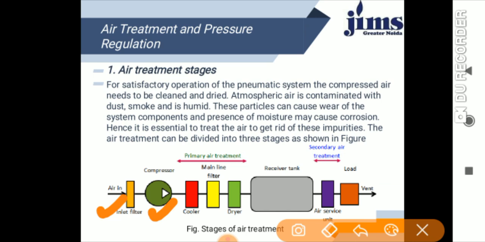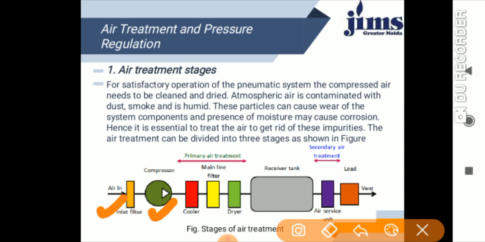Here you will see the primary treatment has been made after the compressed air goes to the cooler, then the main line filter, then the dryer. This is what is called the primary air treatment. And the secondary air treatment starts from the reservoir tank or receiver tank to the air service unit, to the vents and to the load, right?